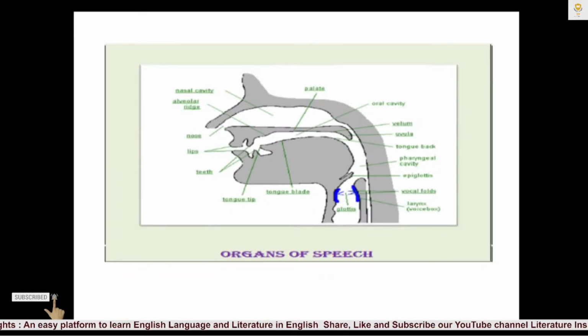Here you can see a figure of organs of speech. In this figure you can see the nomenclature of organs of speech located in our mouth. These organs are very important in articulation or production of speech sounds. With the help of these organs we can produce or articulate any kind of speech sounds in English. So this is a very important figure from the point of view of speech mechanism.